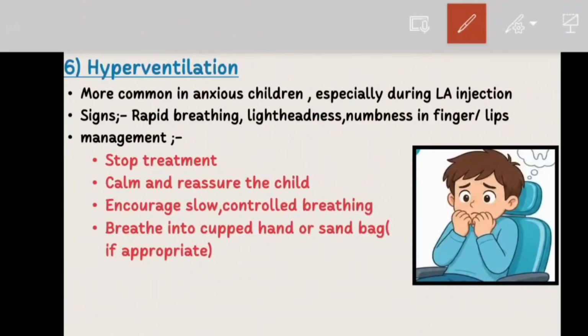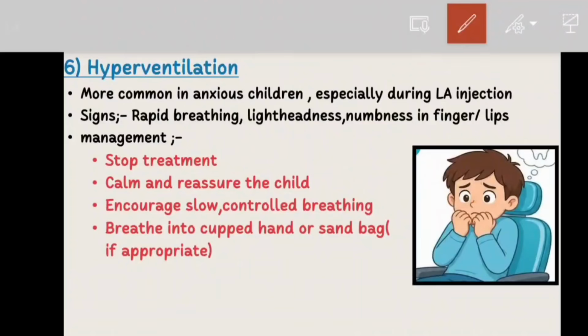Okay, now let's move to the 6th medical emergency. So a question for you. A child is about to receive a local anesthetic injection. Suddenly the child starts breathing very fast and says, "Doctor, I can't control my breathing."